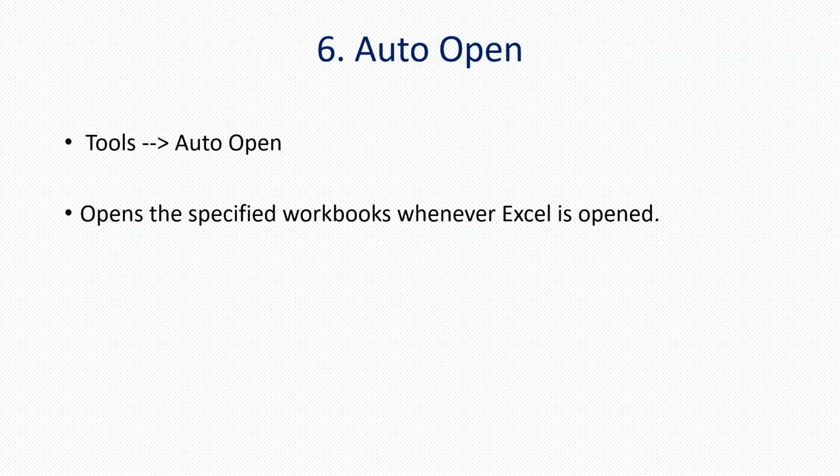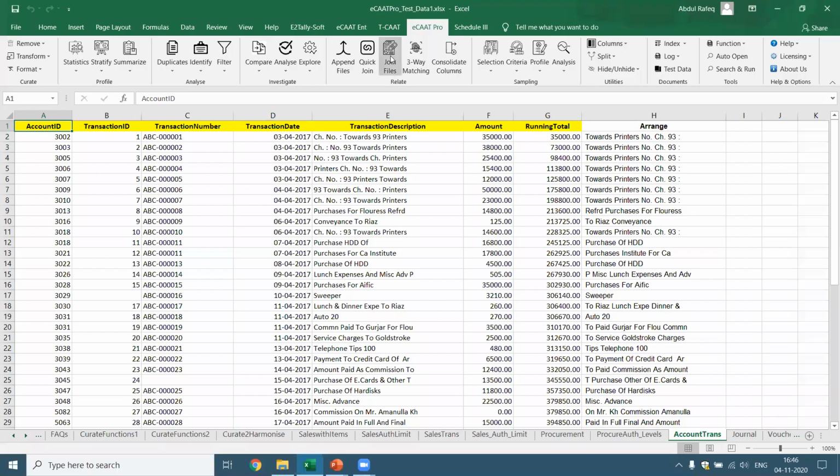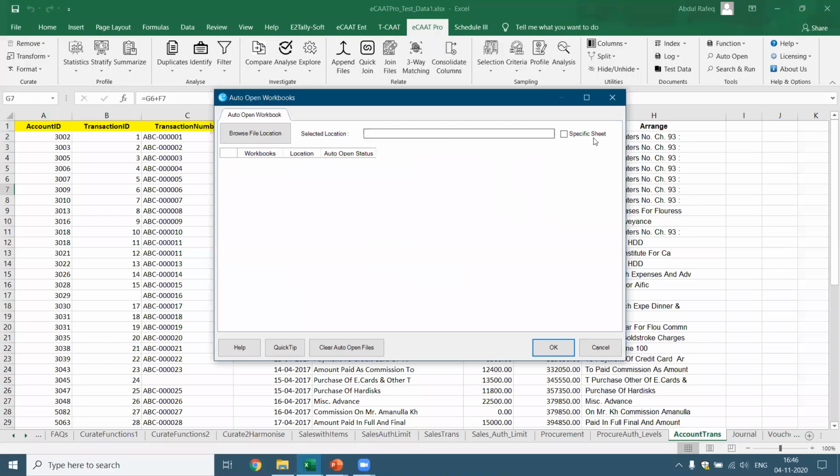Similarly, auto open is a very simple function where you can set by default which worksheet you want to open. For example, I'll just show you the idea. If you have this ECAT Pro, now come to ECAT Pro, this is what is open. Now, if you come to this auto open, when you click on this auto open, it tells you which is the location. You can select the location. So once you specify the location and give the specific sheet, every time you open Excel, it automatically opens those Excel files. So it will save you a lot of time.